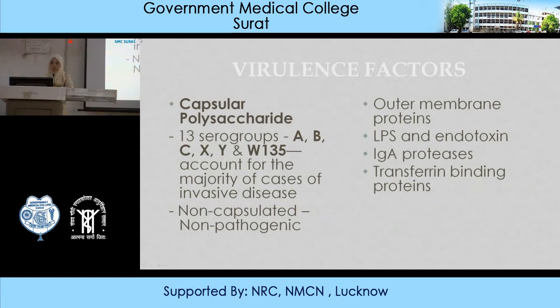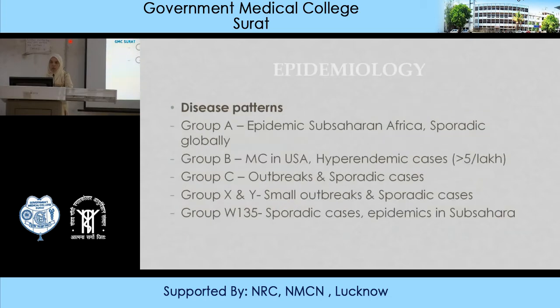There are 13 serogroups, like A, B, C, X, Y, and W135. They account for the majority of invasive disease. There are also non-capsulated, non-pathogenic strains, but mostly these are the ones. They have outer membrane proteins, lipopolysaccharides, and endotoxin, which also act as virulence factors. There is also IgA protease, which is another virulence factor. Then they have transferrin binding proteins. So these all comprise the virulence factors.